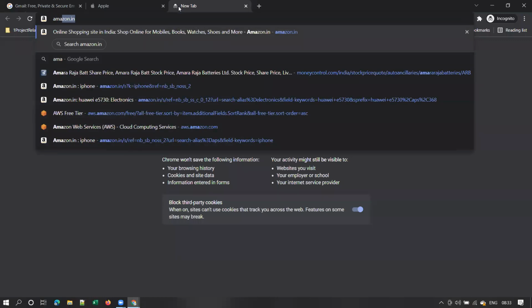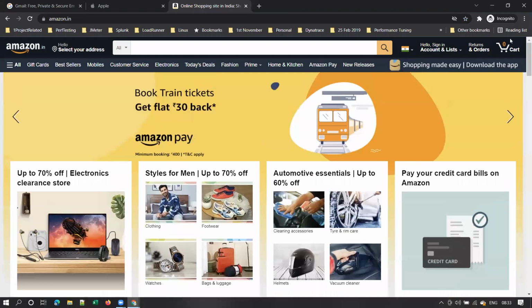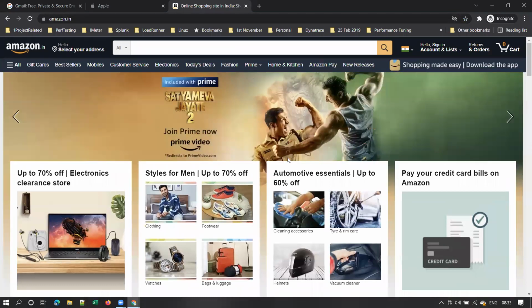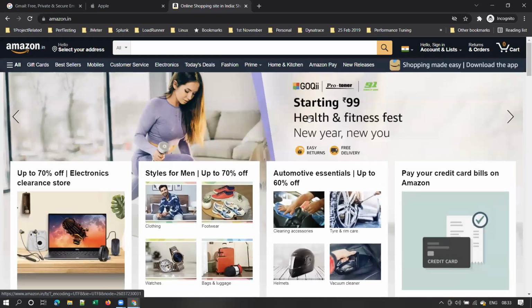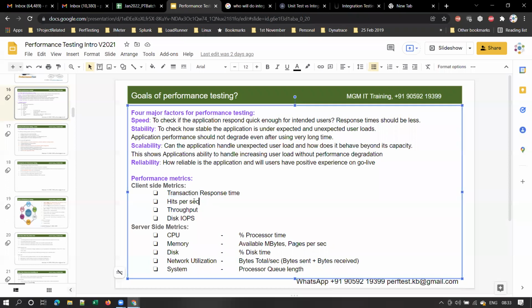Or let me take one more example. You type amazon.in. This is one transaction. Clear? The user sent a request to the Amazon homepage, so this is one transaction. And transaction response time means how much time it took to get the response from the server. That is transaction response time. Clear, guys?